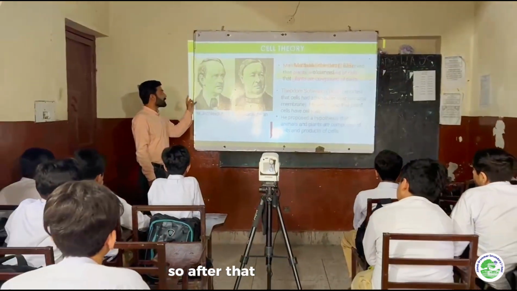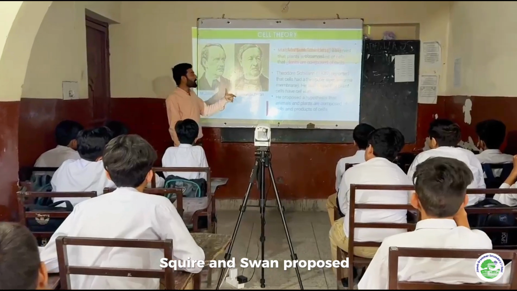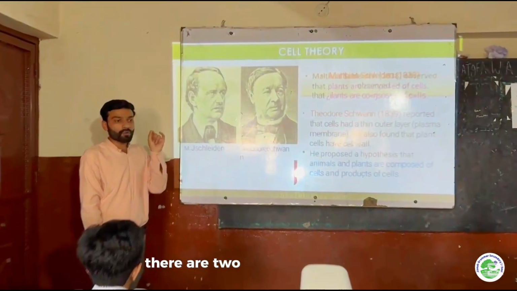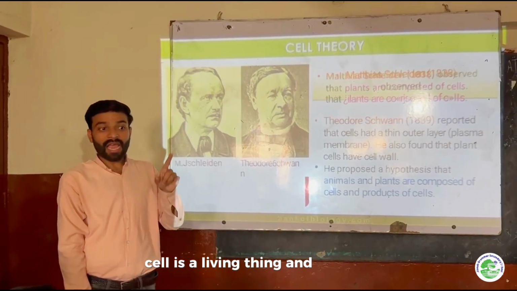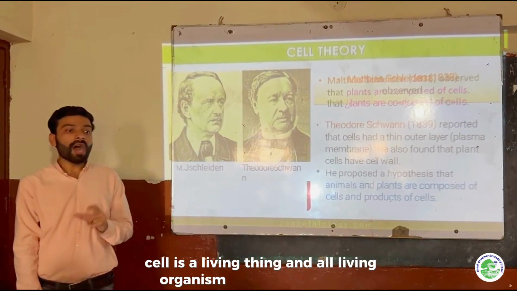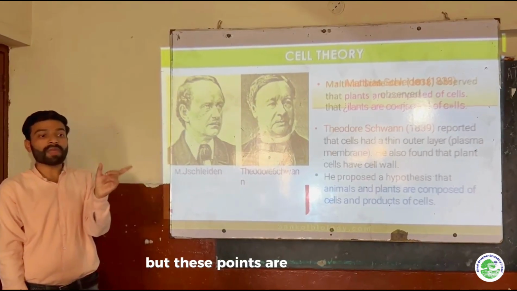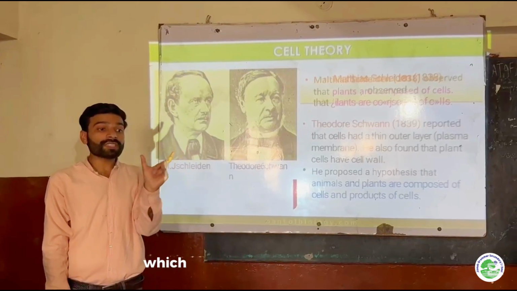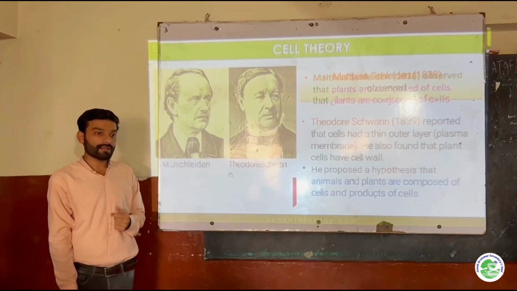After that, two scientists, Schleiden and Schwann, proposed a theory called cell theory. There are two basic points of cell theory. The cell is a living thing, and all living organisms are made up of cells. But these points were made on a hypothesis. A hypothesis is something which is predicted on the basis of your previous findings.